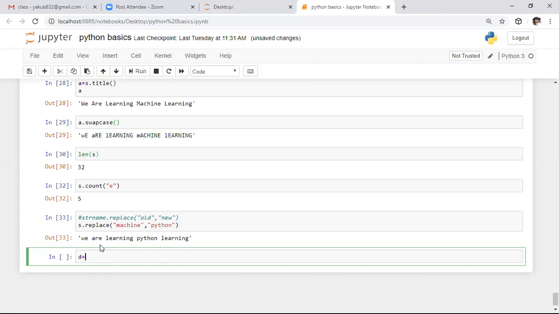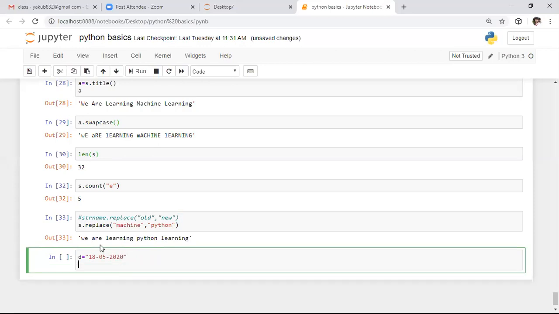Here I'm defining today's date. What is today's date? 18/5/2020. Here I want to split this. In this split function, I'm not specifying anything. Before defining this, I want to split the previous string only. So I'm splitting the previous string, that is s only, and observing the output.